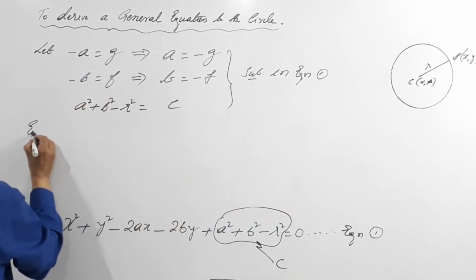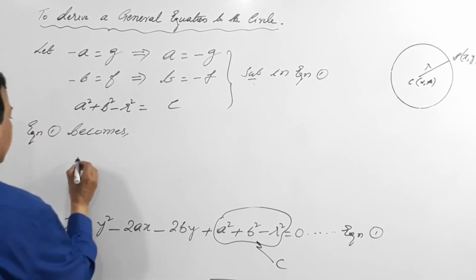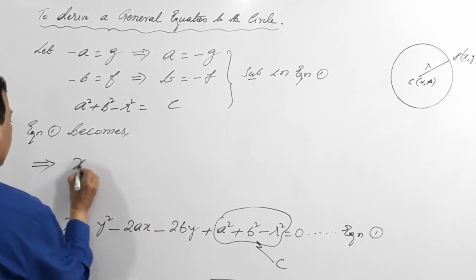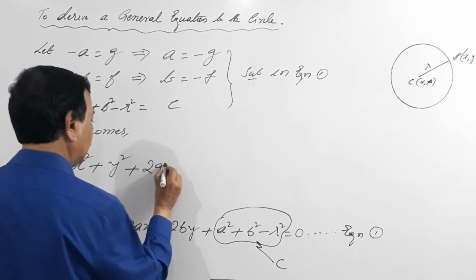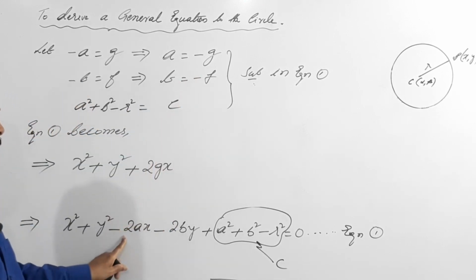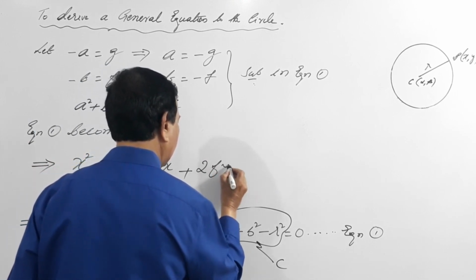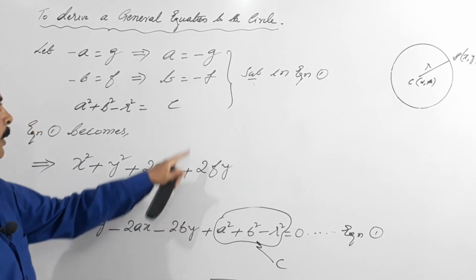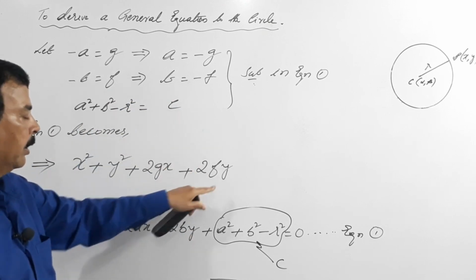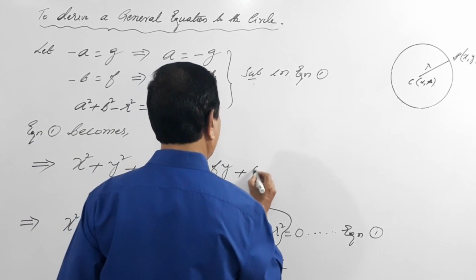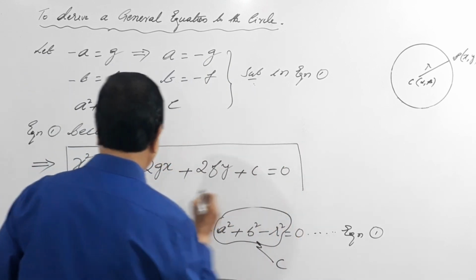Equation 1 becomes x square plus y square plus 2gx, because minus a becomes g, plus 2fy, because minus b becomes f, and this becomes plus c equals to 0. So this is the general equation.